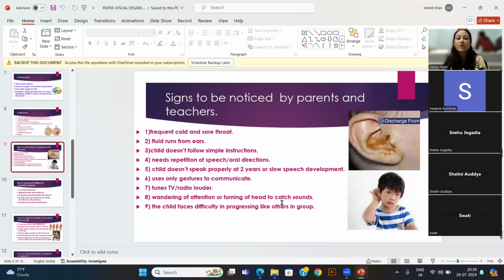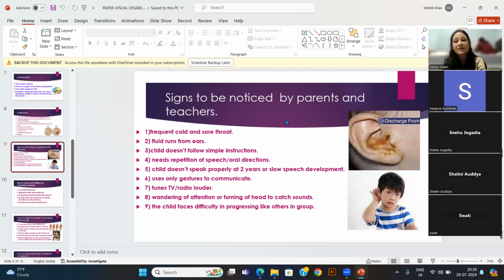Wandering of attention means whatever you are saying, the child is projecting the ears like this, I'm not listening, or showing gestures, and the child faces difficulty in progressing like others in the group. So if a child's progress is also being affected, some of the senses may not be working, due to which the child is not progressing.